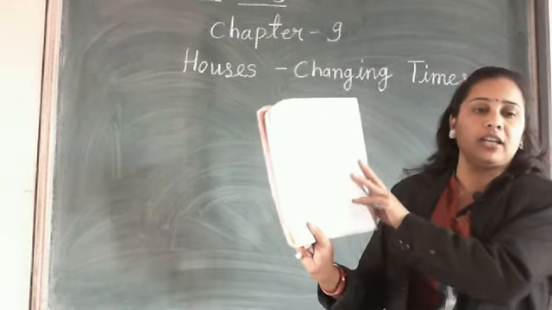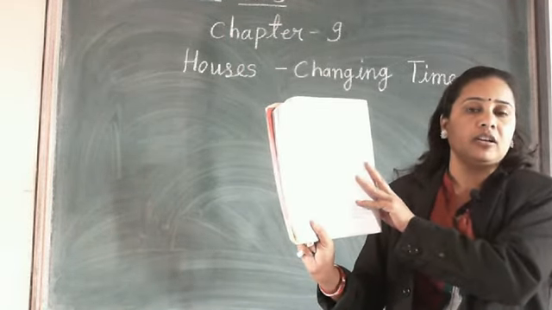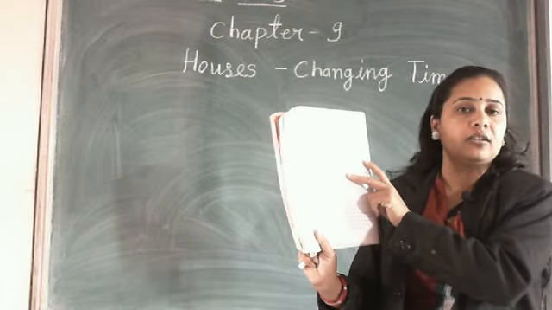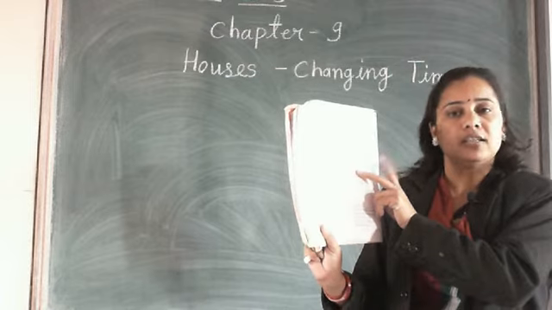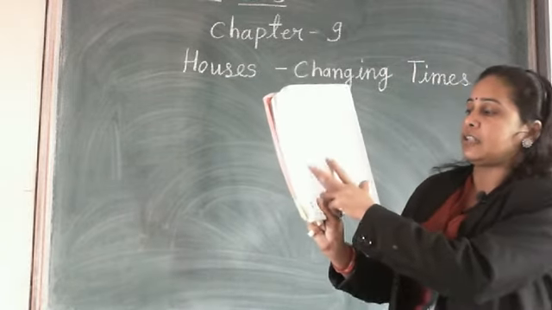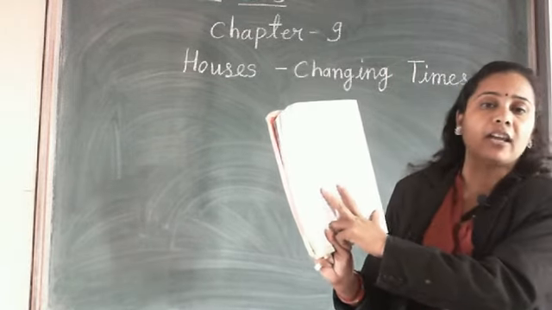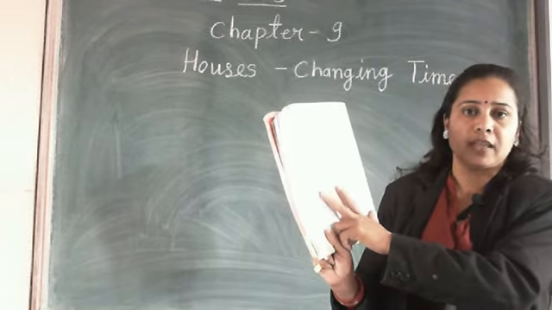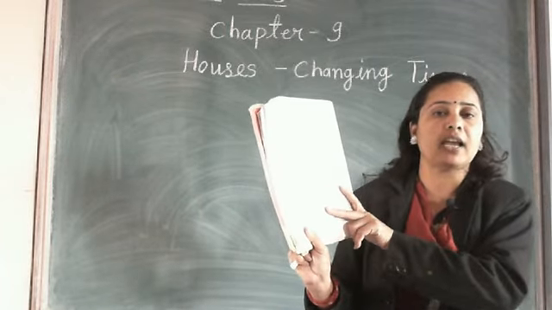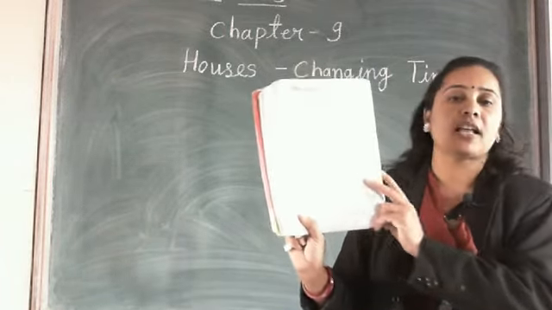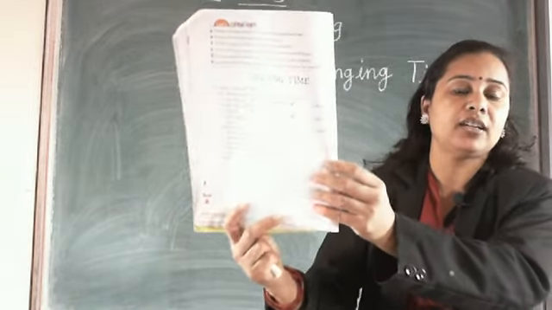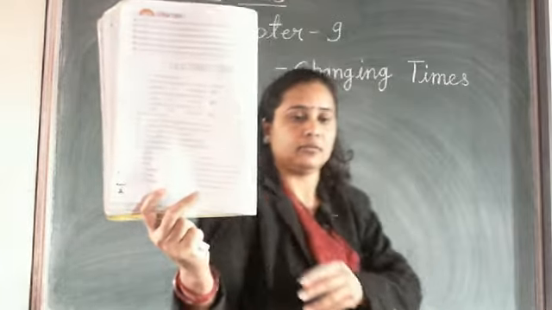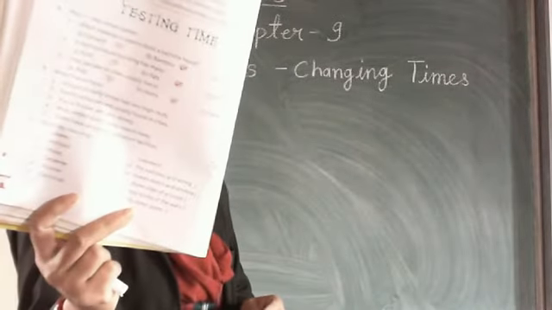Three options given here, A, B, C. Read the sentence carefully and choose the one. What is the correct answer? Tick that answer. Now after that, question number B is write true or false. Read the sentence carefully and write your answer in the blank space given here. Write your answer there. Clear students?